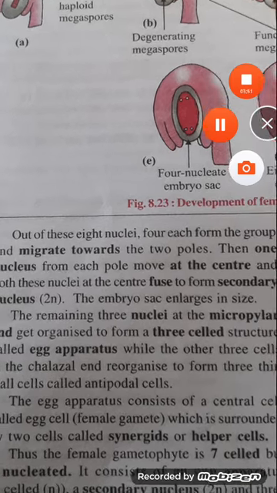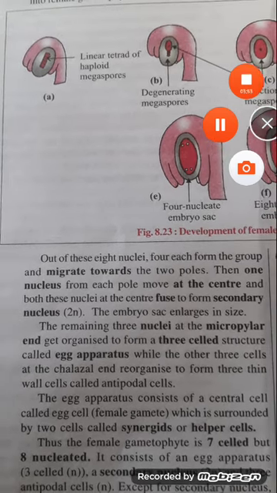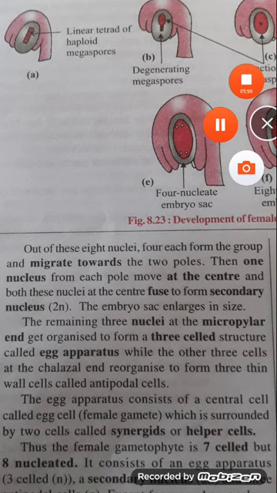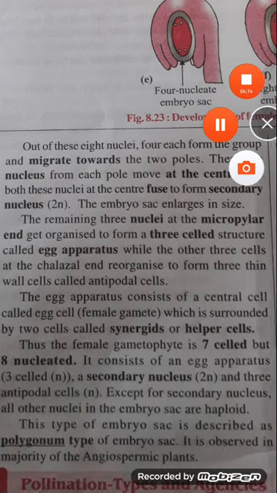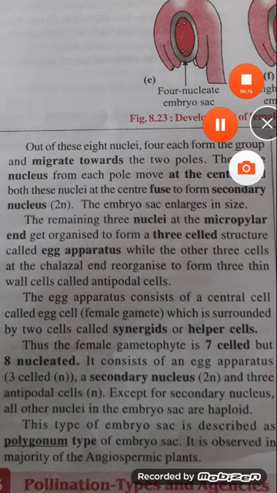The remaining 3 nuclei at the micropylar end get organized to form a 3-celled structure called egg apparatus, while the other 3 cells at the chalazal end reorganize to form 3 thin-walled cells called antipodal cells. The egg apparatus consists of a central cell called egg cell, which is surrounded by 2 cells called synergids or helper cells.